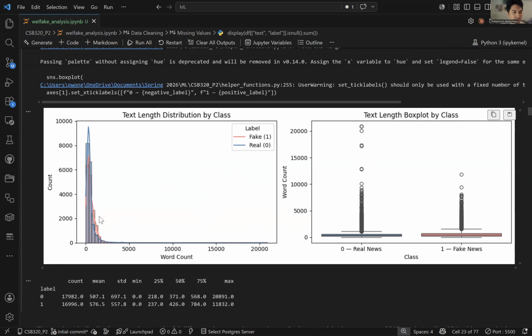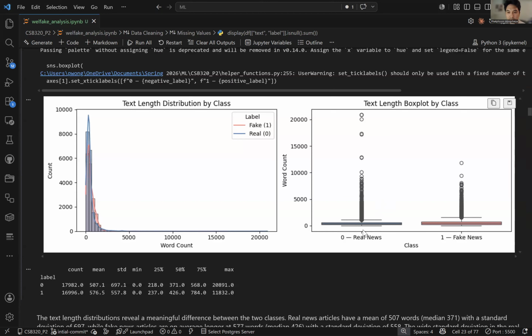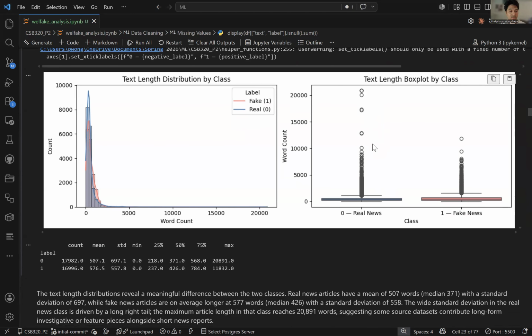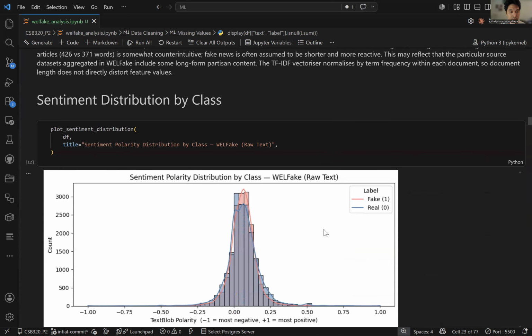Overall, they have the same general shape. And if we look over here, the real news again tends to have a higher count, but these are outliers. The outliers aren't really going to matter too much because of how the random forest model processes those things. But let's move on.